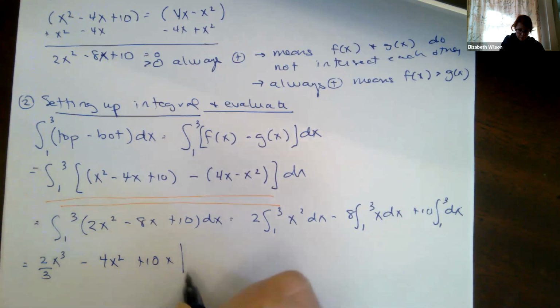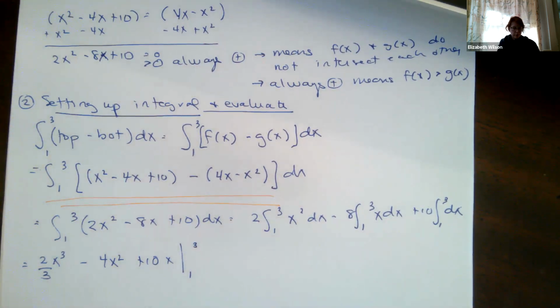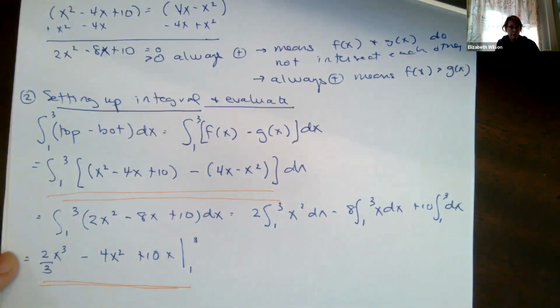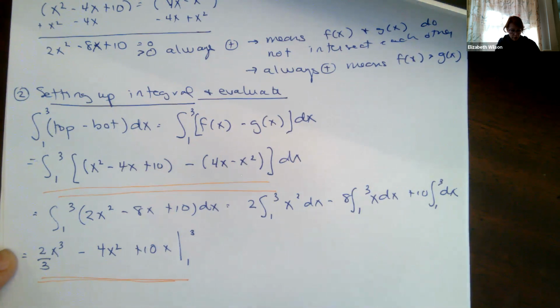The whole thing is being evaluated from x equals 1 to x equals 3. You must show this line here. This is your antiderivative, okay? If you don't show the antiderivative, you won't get credit, right?